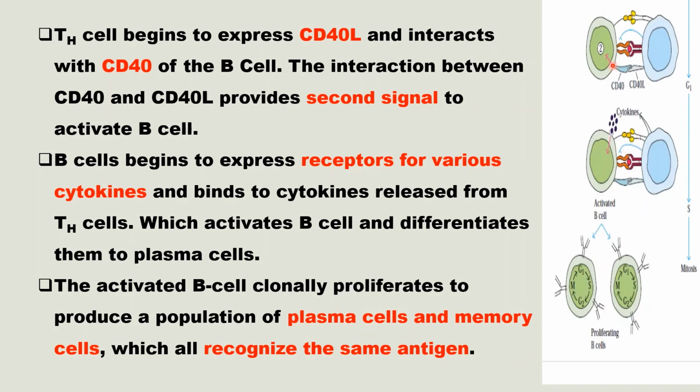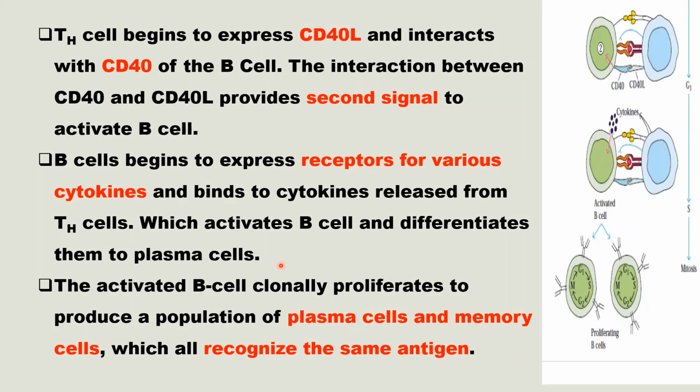First signal was the cross-linking of B cell receptor with antigen, and the second signal is interaction of CD40 ligand of T cell, that means T helper cell, with CD40 of B cell. That will give second signal. B cell begins to express receptor for various cytokines and binds to cytokine released from T helper cell, which activates B cell and differentiates them to plasma cell.